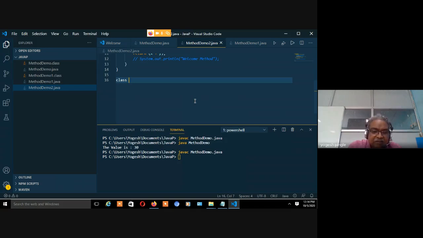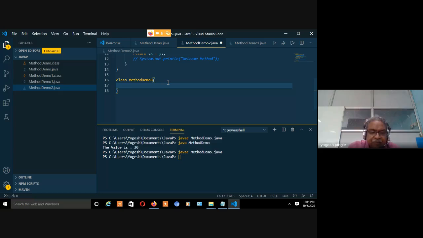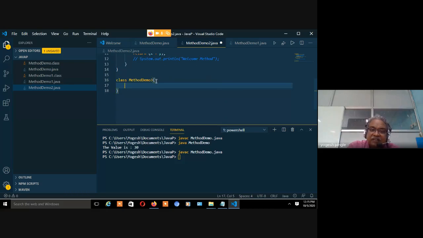So let's say I am having here the method demo 3. One more class. Within one file, I am having one more class, fine. And let's say I am having this particular class. Now here something like inheritance comes into the picture. Is the class which I have declared over here part of this class or no? How is it related to this particular class?